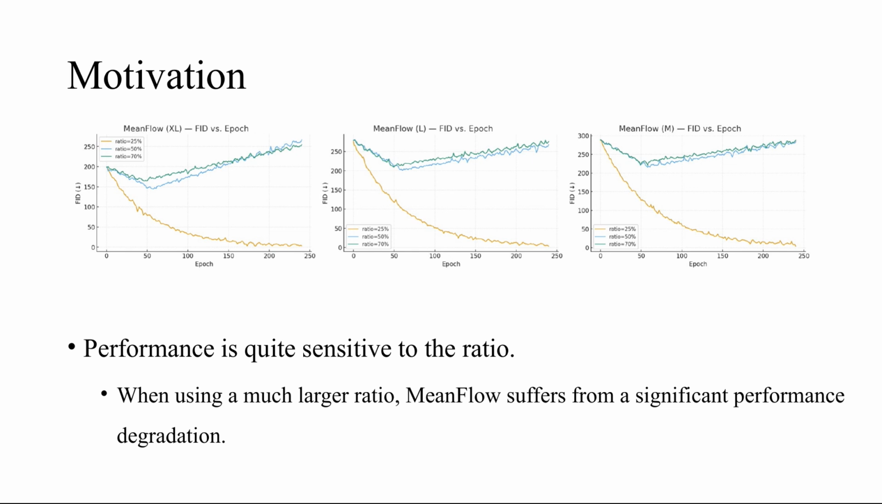Second, and more importantly, larger models suffer more severe collapse. In the XL model, setting the ratio to 70% causes the FID to explode past 250. This reveals that vanilla mean flow cannot stably optimize with a high proportion of trajectory samples. The deeper the network, the worse the instability, effectively breaking the scaling law for one-step models.